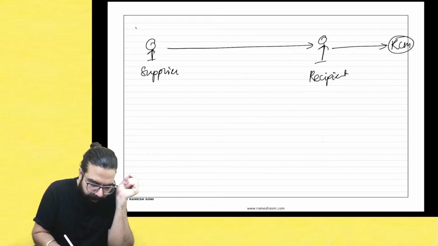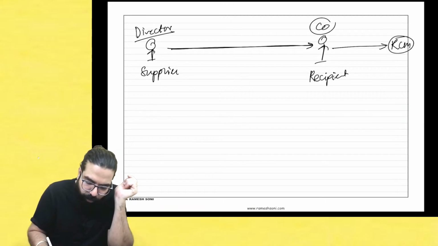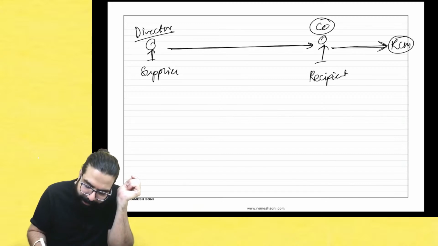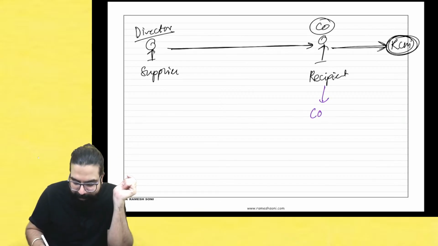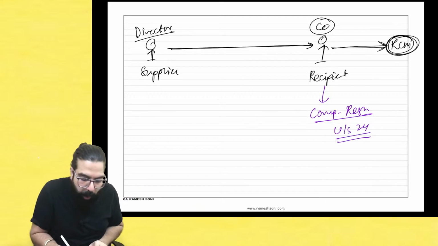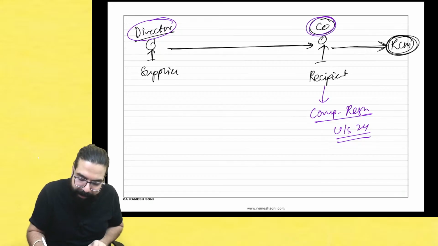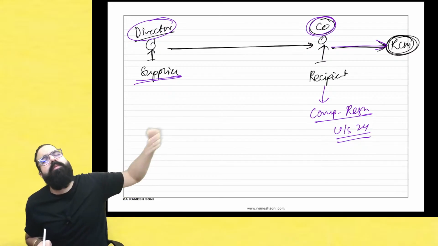For example, one director is giving only directorial services to the company. Always the company has to pay GST under RCM. So here we had learned that the company has to take compulsory registration under section number 24. And if you are a director and your services are such that the company is paying the GST under RCM, why should I take registration?